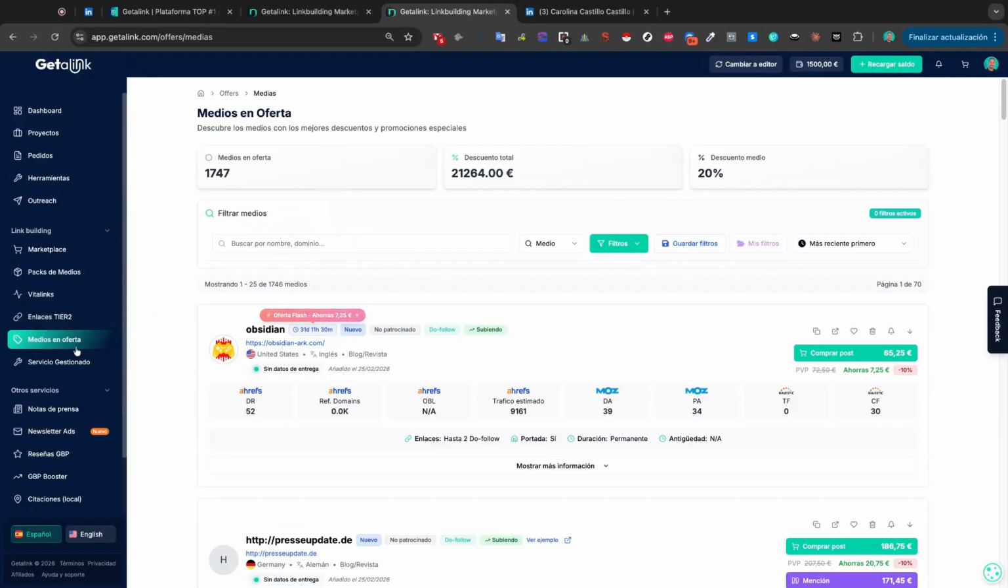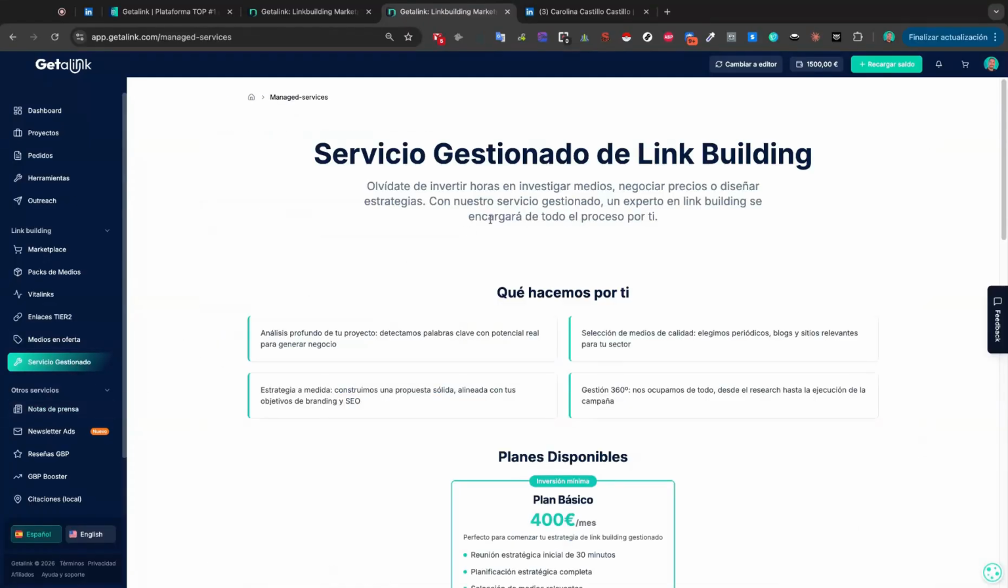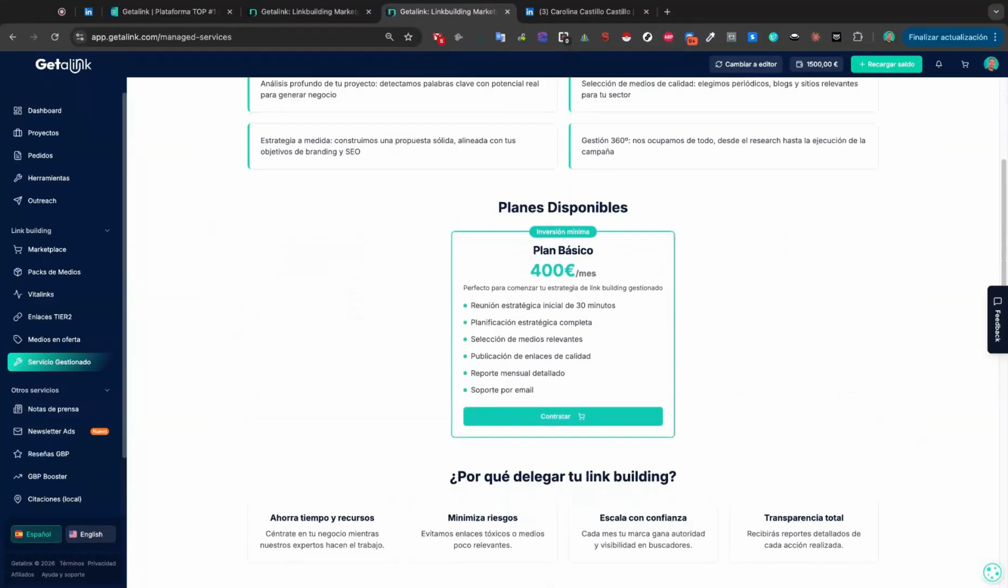We'd have the section for media on sale. Sorry for going a bit fast, but I don't want the video to get too long. Well, it's basically a section where you can see all the media that currently have an offer, okay? Right now, there are 1,700 media outlets.